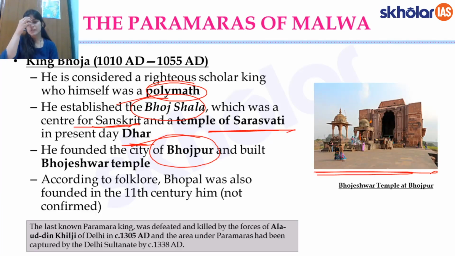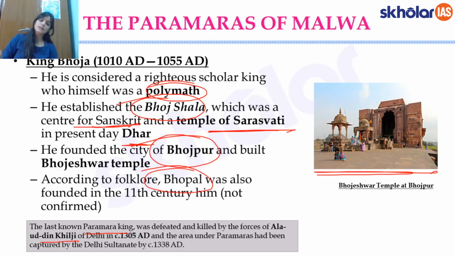Also, there is a folklore that says he had also founded the city of Bhopal. They say that initially it was called Bhojpal. In the 11th century, it was King Bhoja who had founded this city of Bhopal. So this was about the Paramaras, and finally the last known Paramara king was defeated by Khilji.